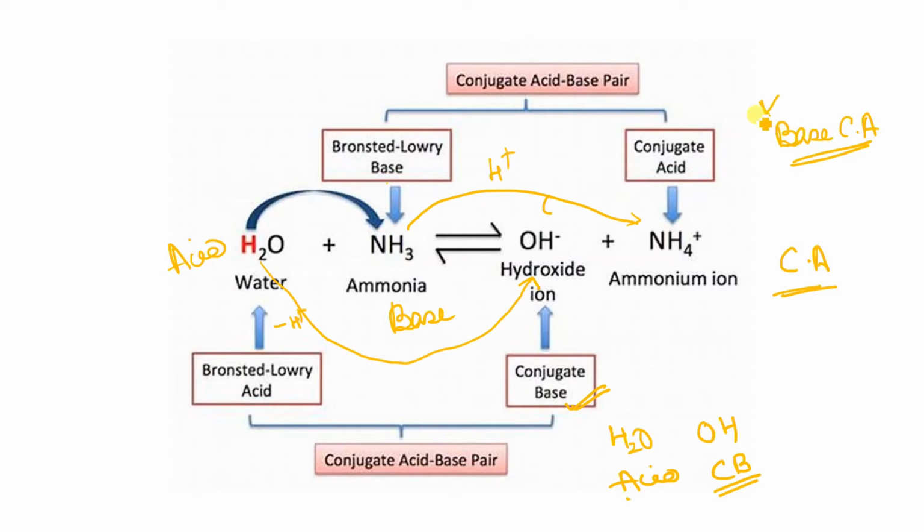So this is the particular correct word for this. Whenever we say simply conjugate acid base pair, we have to decide which one is conjugate and which one is the main one. How to understand this, I have already explained to you.